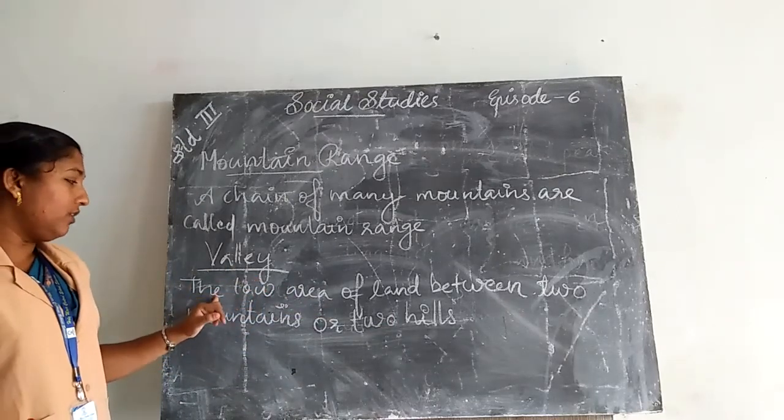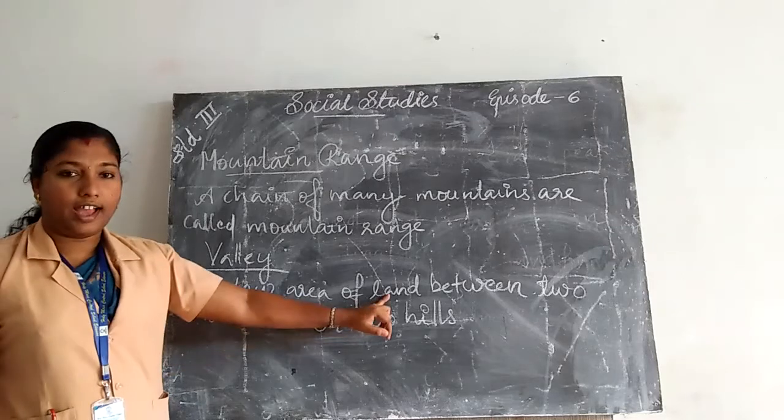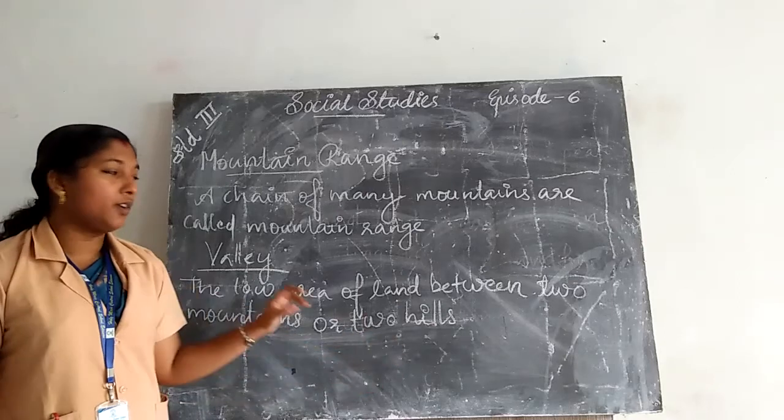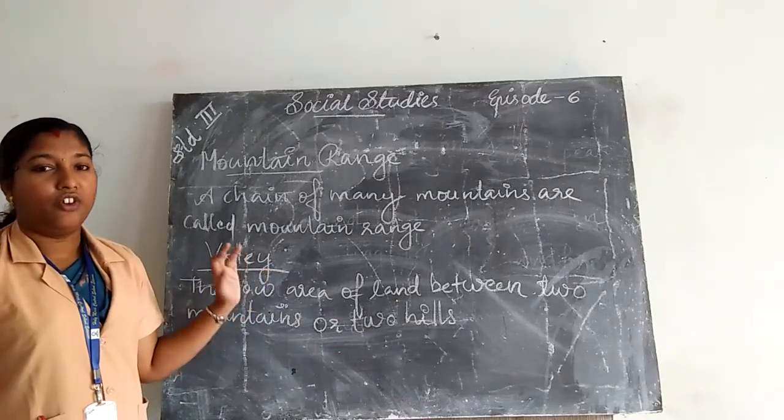Once again, what are valleys? The low area of land between two mountains or two hills is called a valley.